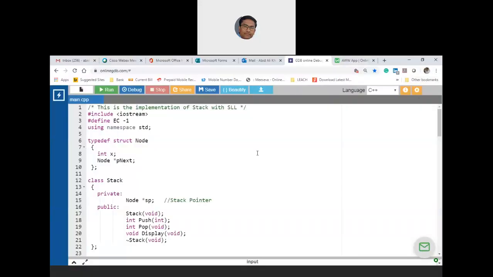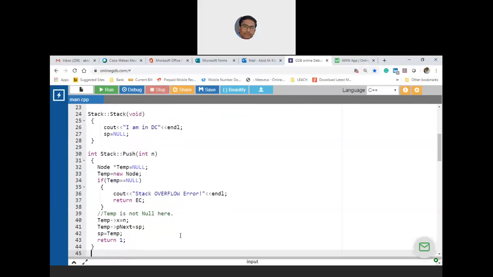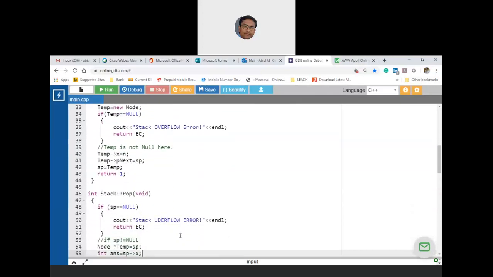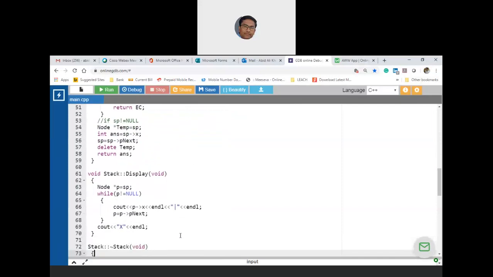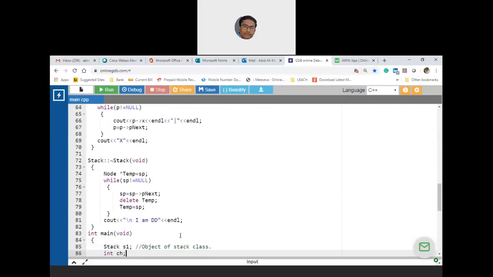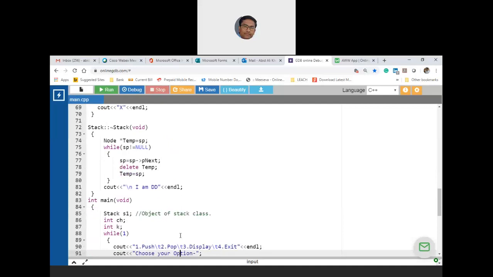So assume that you already have a stack. Write a stack implementation of converting a decimal number into binary. Assume that you already have a stack. Write the implementation of it. Can somebody please come in? Use your mic.